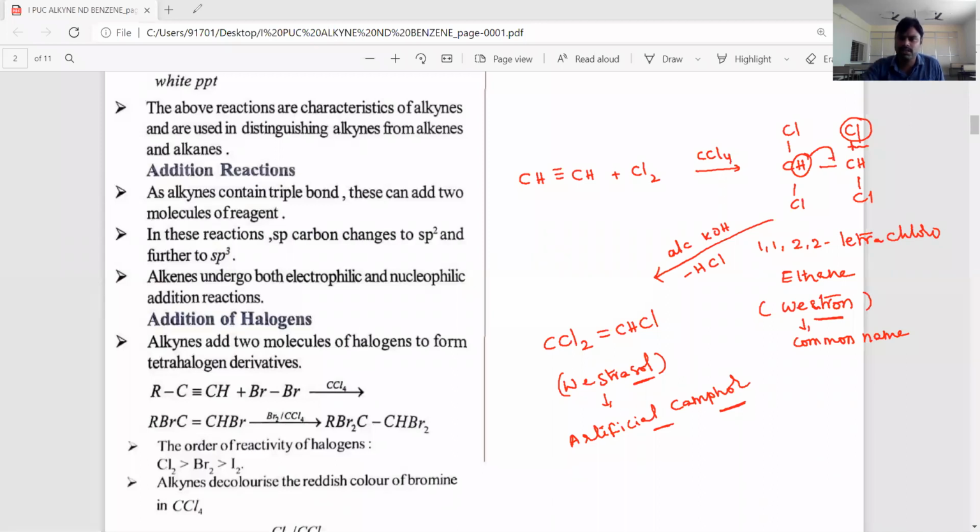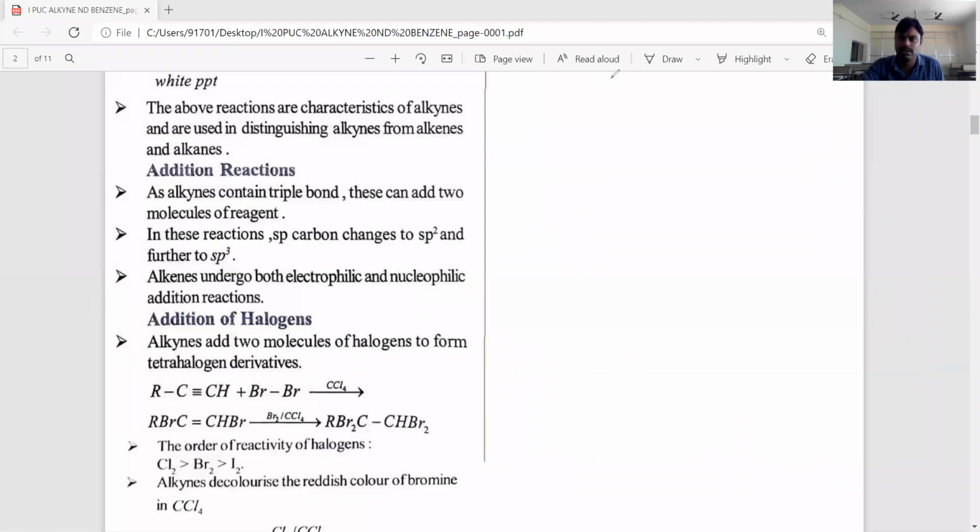Okay students, let's see the next important chemical properties. Next addition reaction: addition of hydrogen halides.